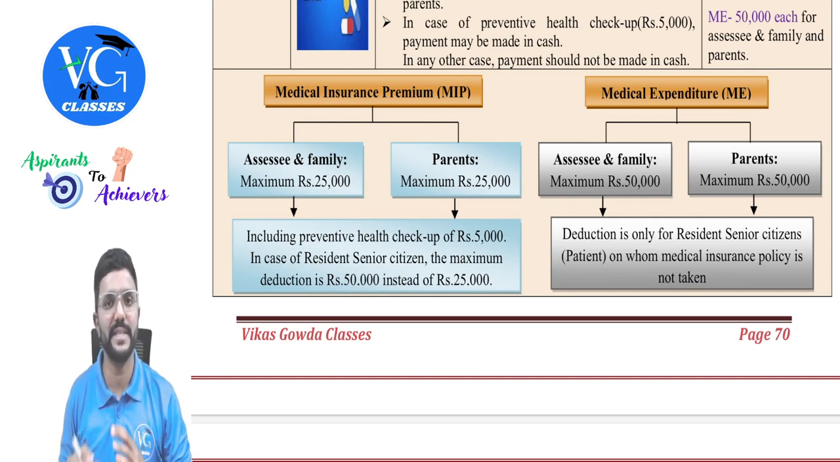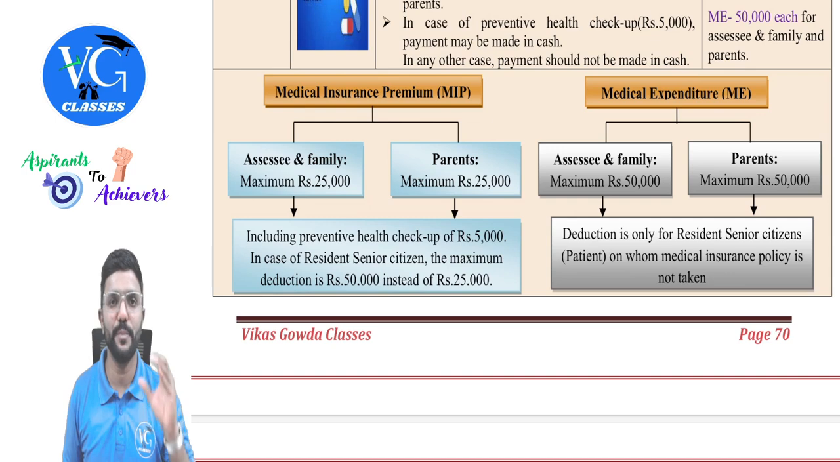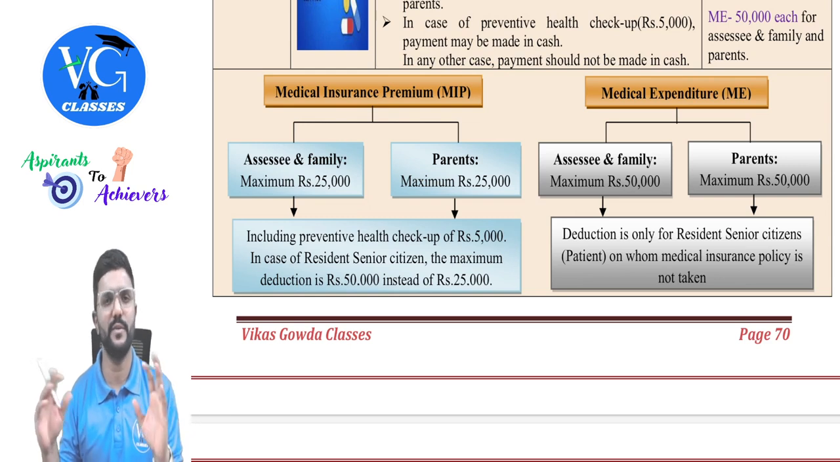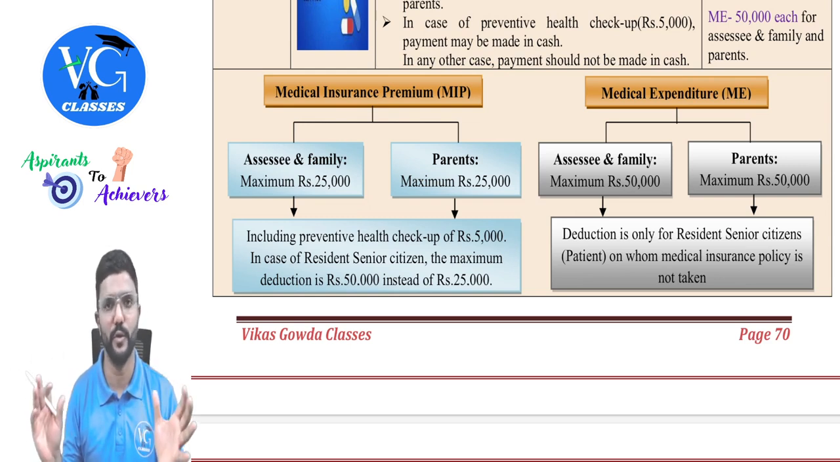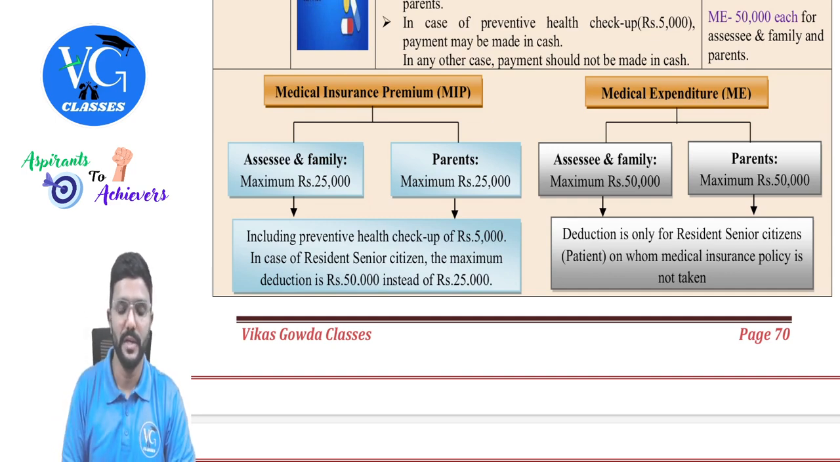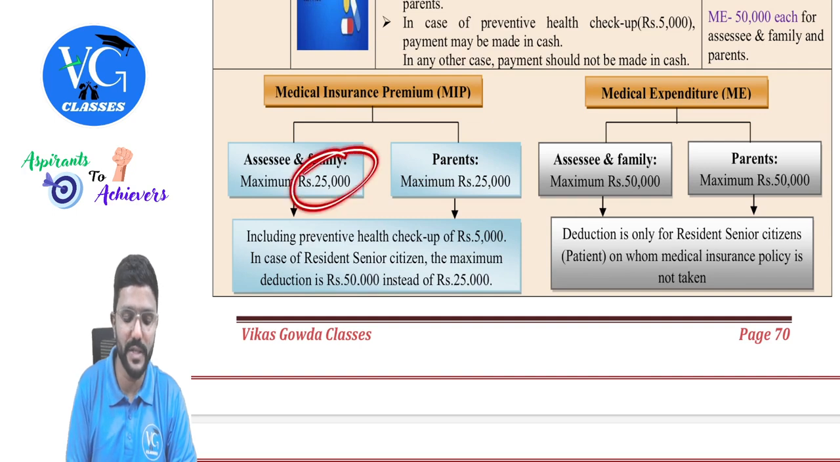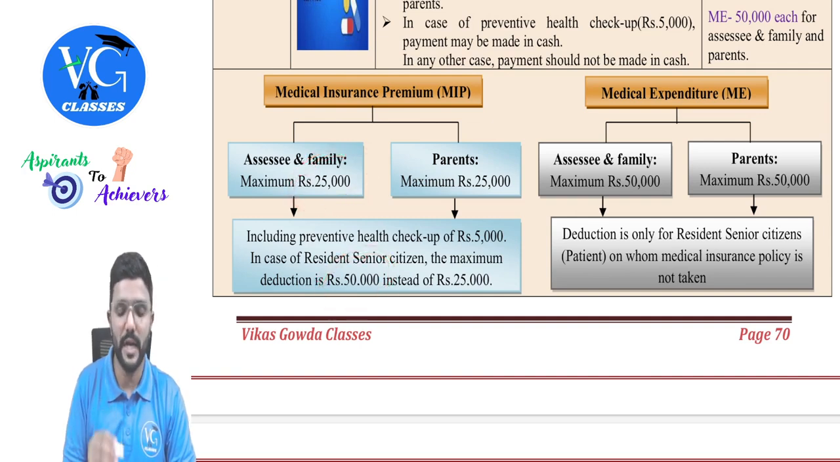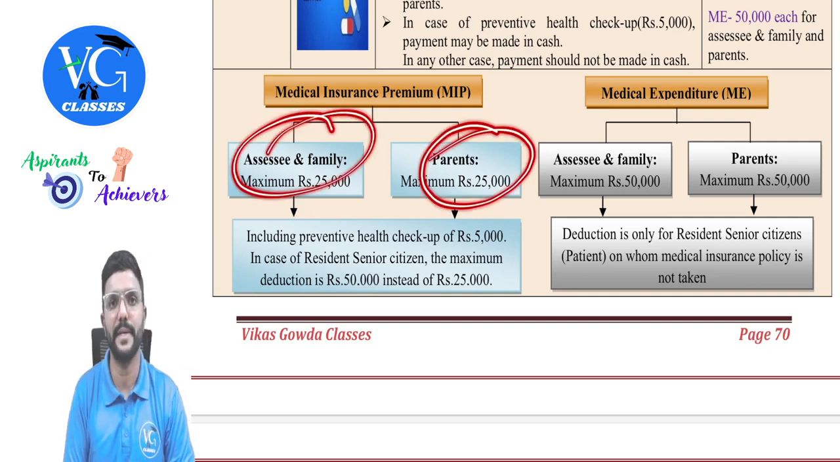Clear? And please be careful, it is not a flat deduction. Actual premium paid or 25,000 or 50,000. 25 or 50, any one will come, not both. Whichever is lower. Whichever is lower. And whatever we saw, 25,000 or 50,000, in that up to 5,000 can be paid for preventive health checkup. Preventive health checkup, either for assessee and family or parents.